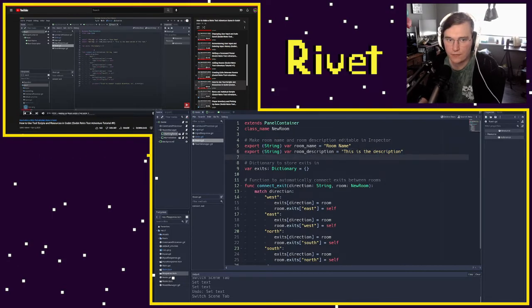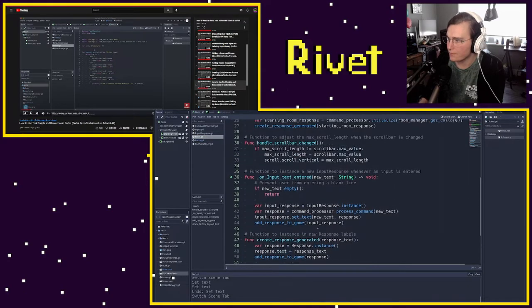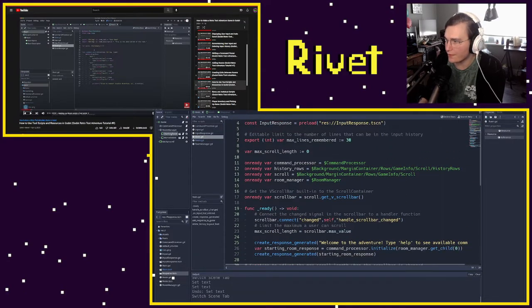Room name. This is the description of the room. Dictionary. I don't think there's anything over here that's setting it.